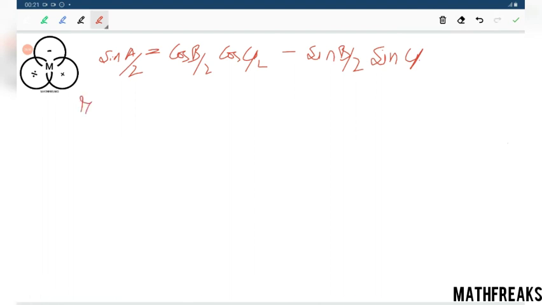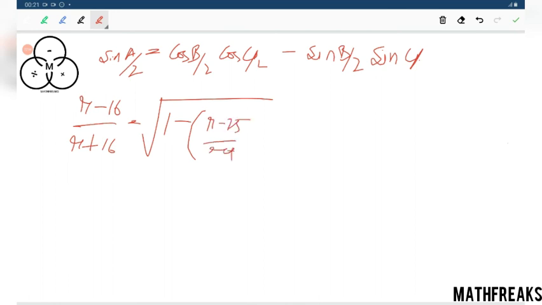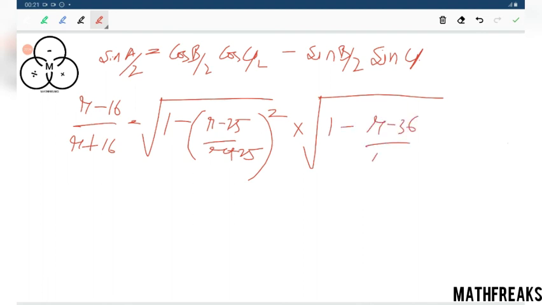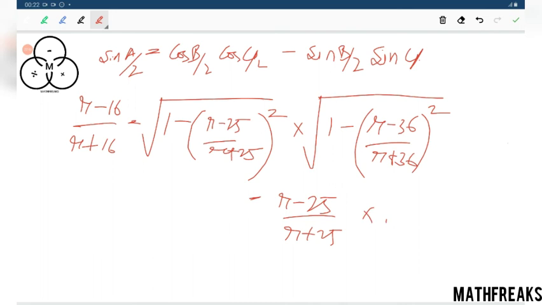Then we will get something like this: r minus 16 by r plus 16 equals root over of 1 minus r minus 25 by r plus 25 whole square, multiplied by root over of 1 minus r minus 36 by r plus 36 whole square, minus sin B, r minus 25 by r plus 25 into r minus 36 by r plus 36.